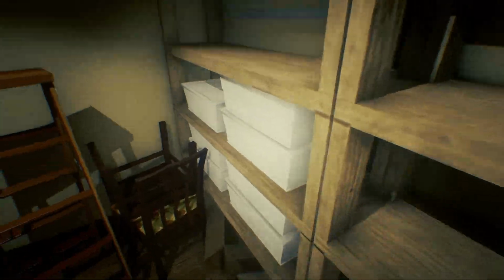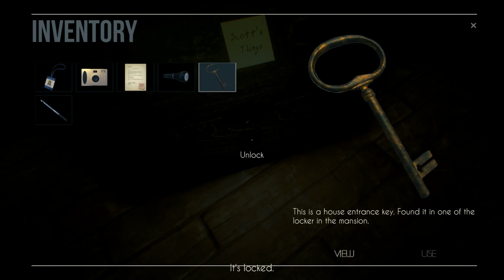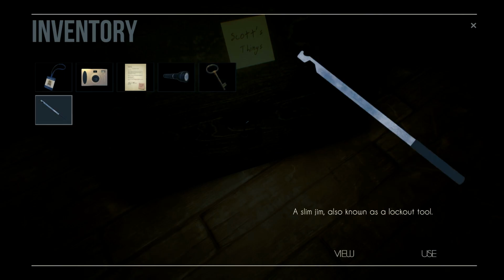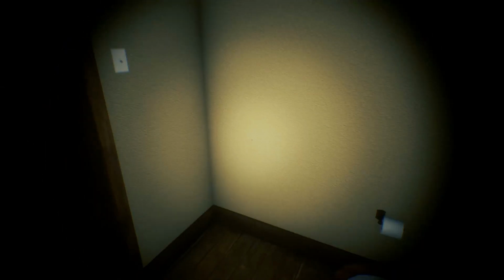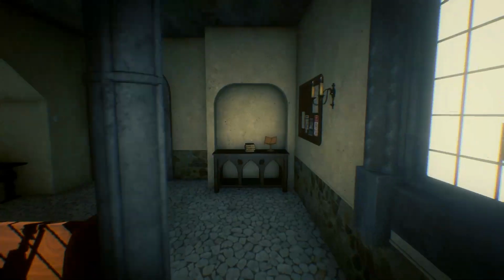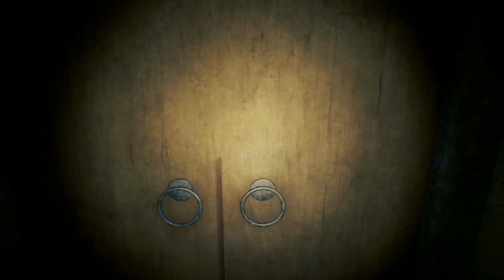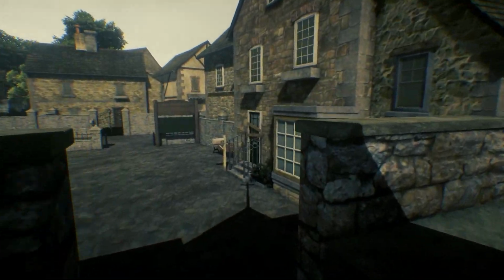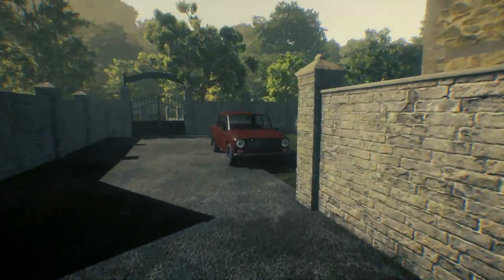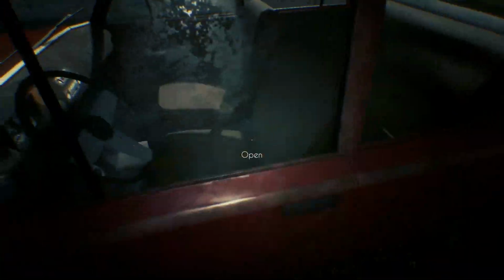We're picking locks. Scott's things. And it's got a key. Can I use a Slim Jim on it? Damn it. Bathroom. I'm running up y'all's power bills. I think that's it for here, so we'll head back to the mansion, because now we have a code for the secret meeting spot. Although, I wonder if I can use the Slim Jim on, like, a car.